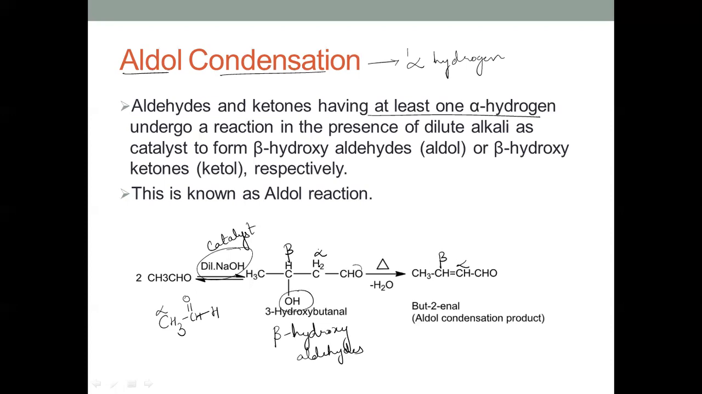After losing a water molecule from this, a double bond is formed between the alpha and beta carbons. So this is called alpha beta unsaturated carbonyl compounds.